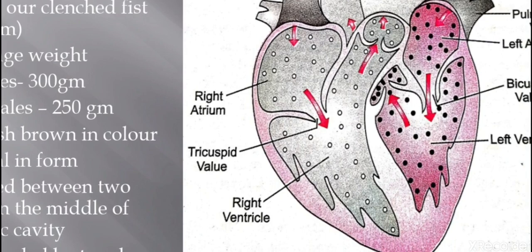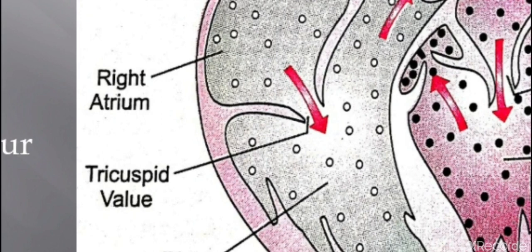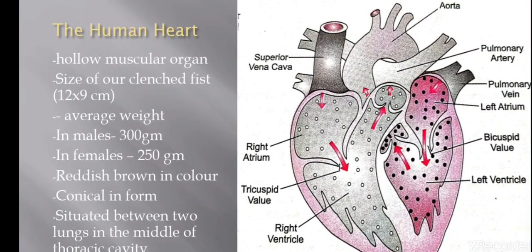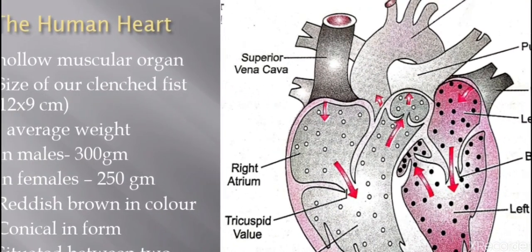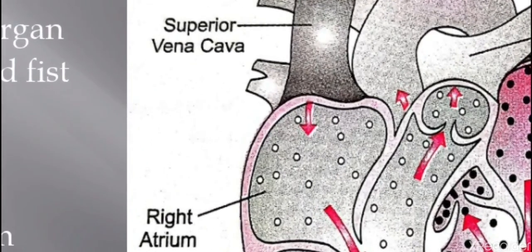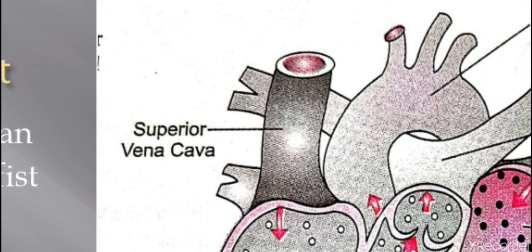So the right atrium and right ventricle are divided, you can say partitioned, by a tricuspid valve. Valve, again, not value, valve, tricuspid valve. So again the deoxygenated blood, which contains carbon dioxide, from all the parts of the body enters into the right atrium here through the superior vena cava.